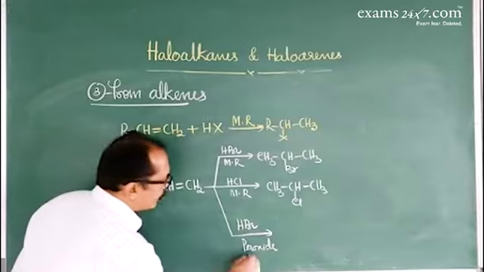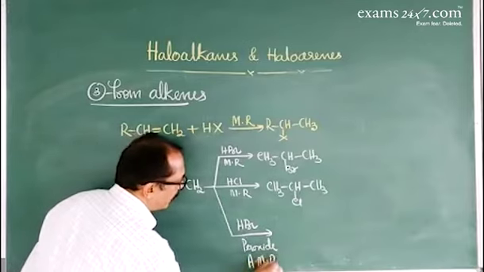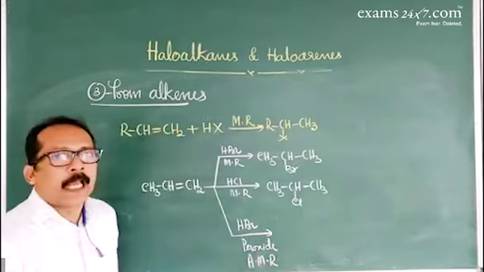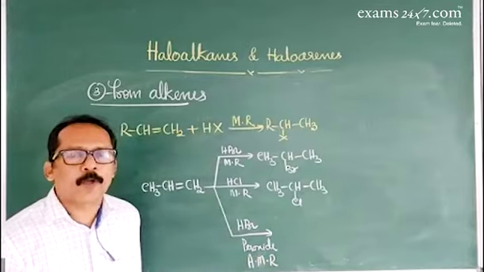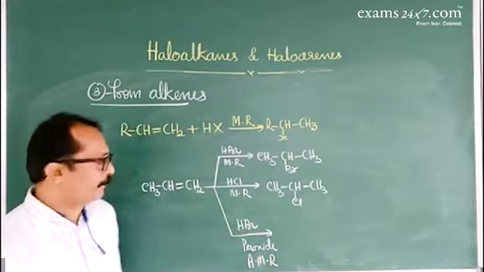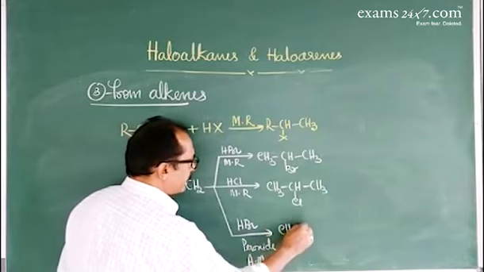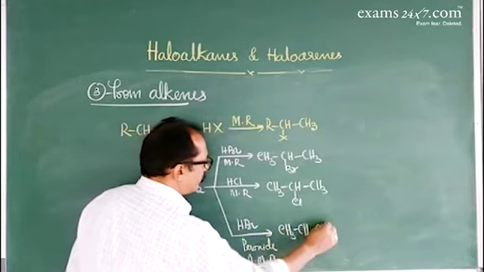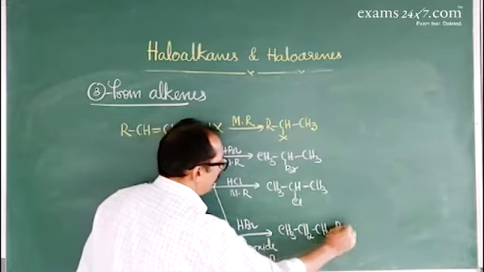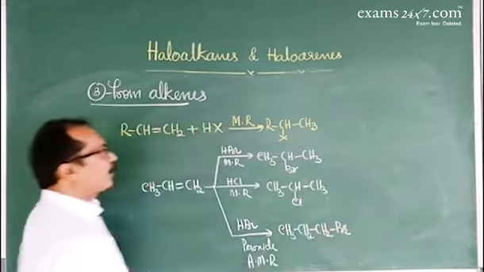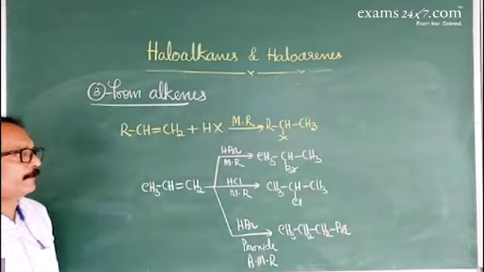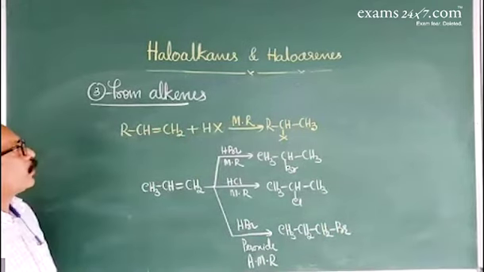Now, when propene reacts with HBr in the presence of a peroxide catalyst, here it follows anti-Markovnikov's rule. Anti-Markovnikov's rule follows a free radical mechanism. It gives CH3, CH2, CH2Br, 1-bromopropane. This is about conversion of alkenes to haloalkanes.